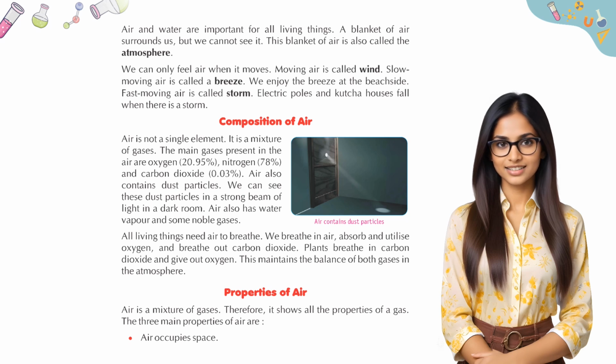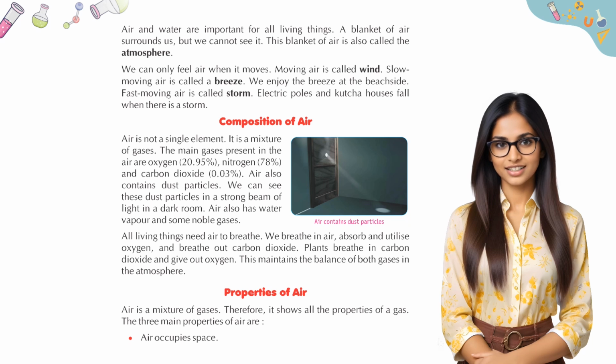A blanket of air surrounds us, but we cannot see it. This blanket of air is also called the atmosphere. We can only feel air when it moves. Moving air is called wind. Slow moving air is called a breeze. We enjoy the breeze at the beachside.